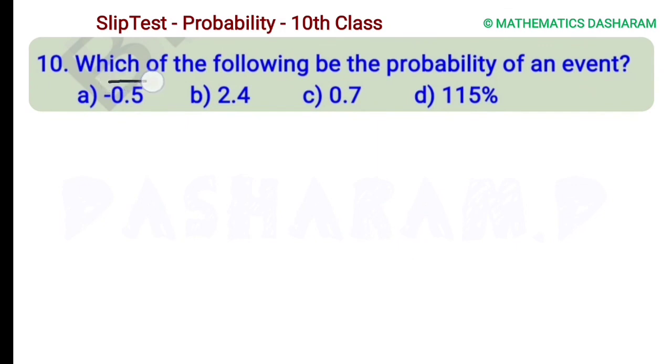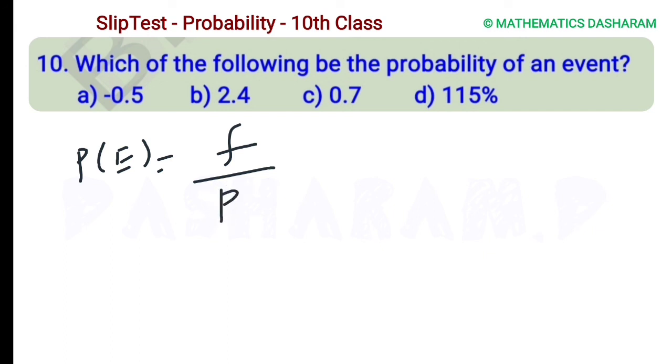Tenth question, which of the following can be the probability of an event? Option A minus 0.5, B 2.4, C 0.7 and D 115%. The formula for the probability of any event is favorable divided by total number of possible outcomes.